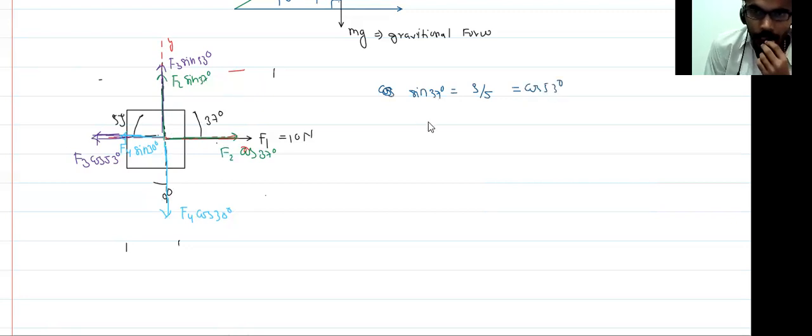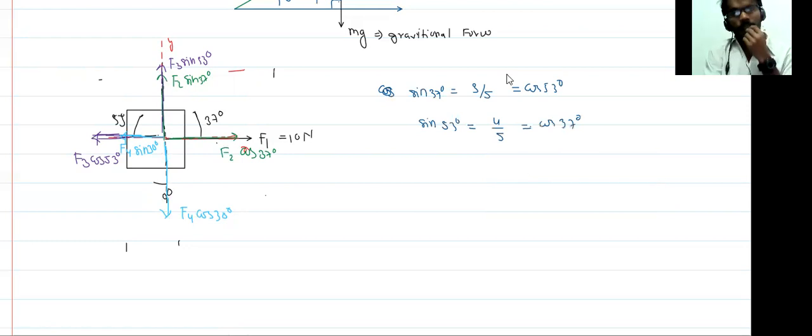In the same manner, sin 53 degrees is equal to 4 by 5, which is equal to cos 37 degrees. So remember this.